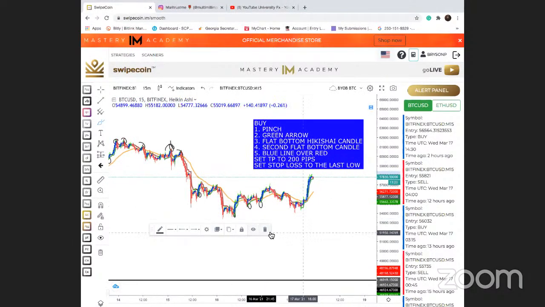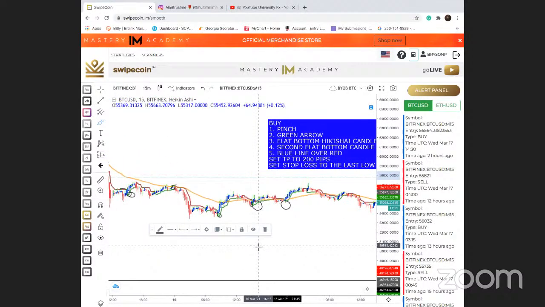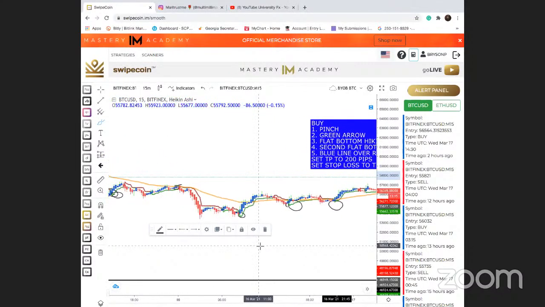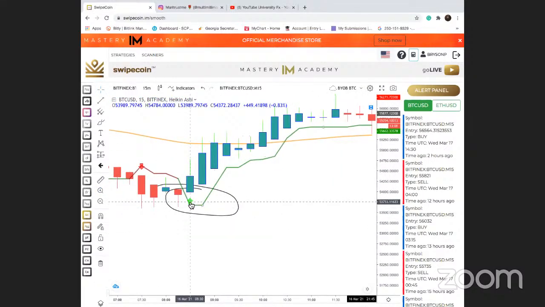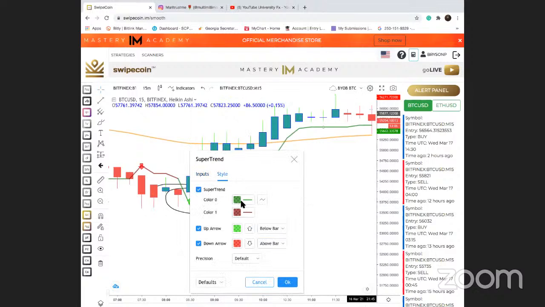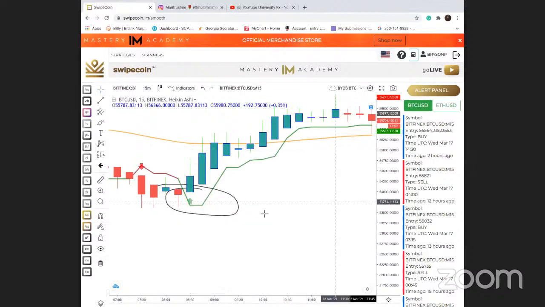So the next thing that we're looking for, guys, when we're looking at these pinches, is an arrow, right? So the arrow is going to be located in between the pinch, right? So when I zoom in right here, I'm going to notice now there's an arrow that's located right here. And I could change the color of the arrow to blue, whatever the case may be, right? But I'll just keep it green for the sake of the training.